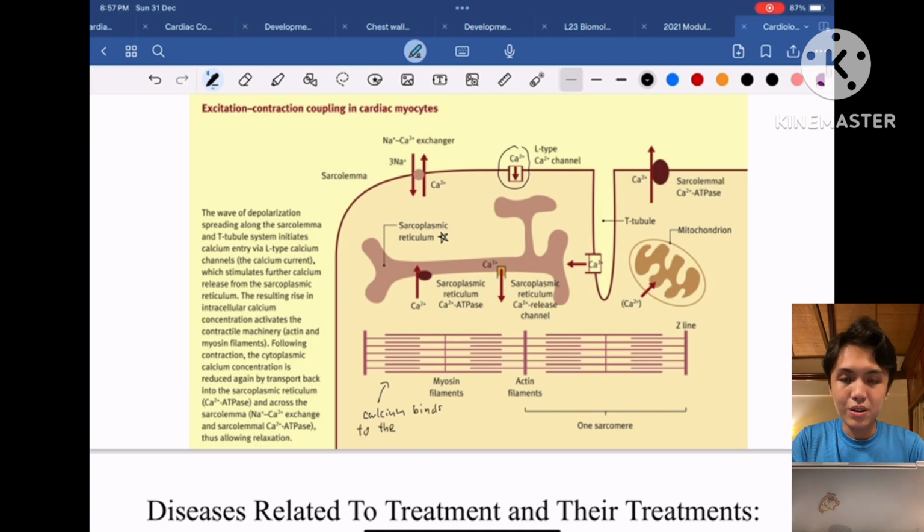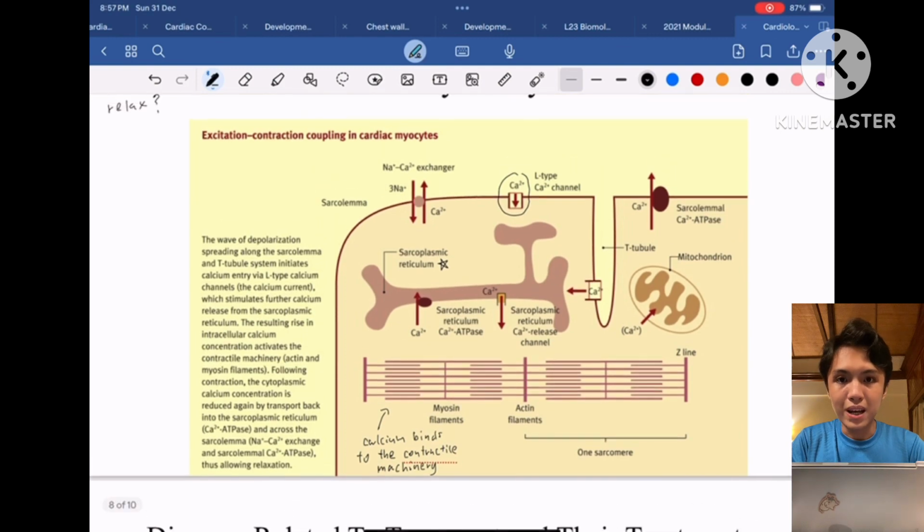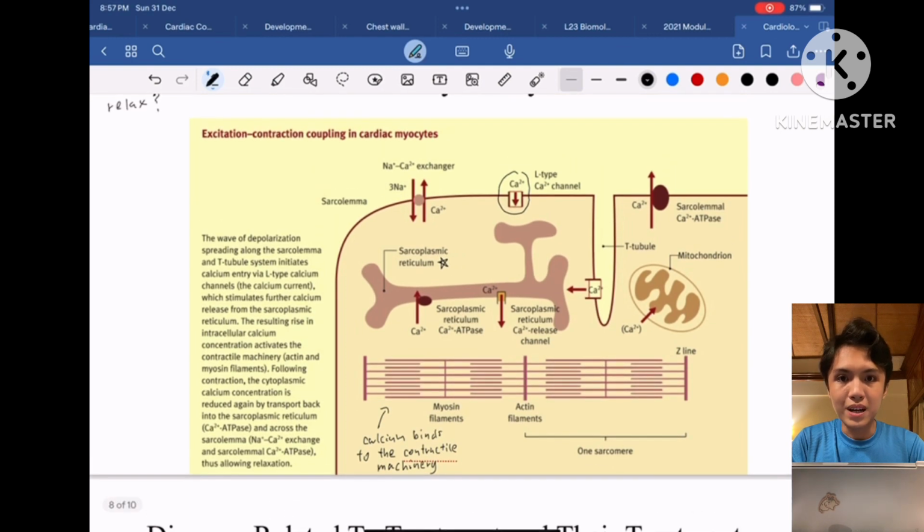But after some period of time, the calcium ion will detach from the contractile machinery. Some of them will be reabsorbed back into the sarcoplasmic reticulum, and some of them will be released out through the calcium ion ATPase, and thus the heart will relax.